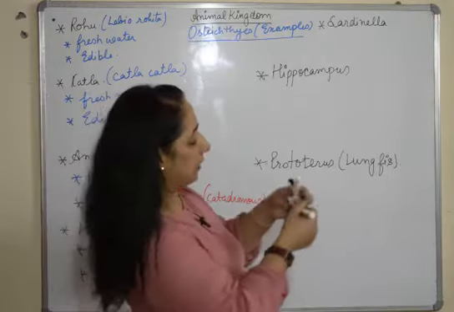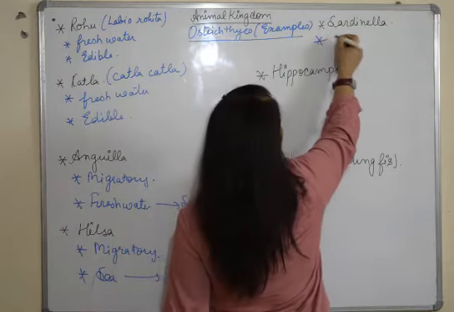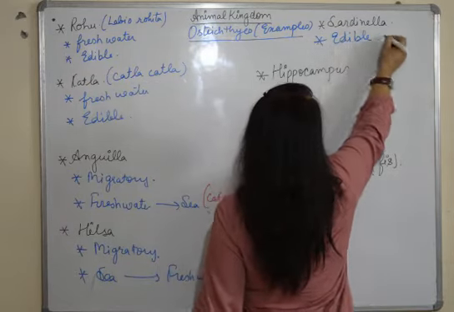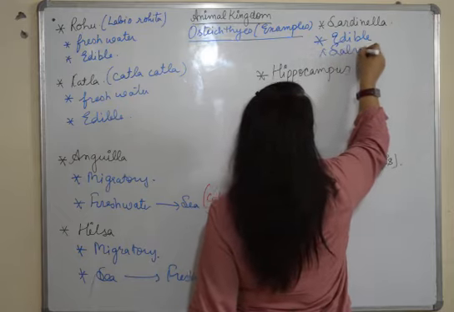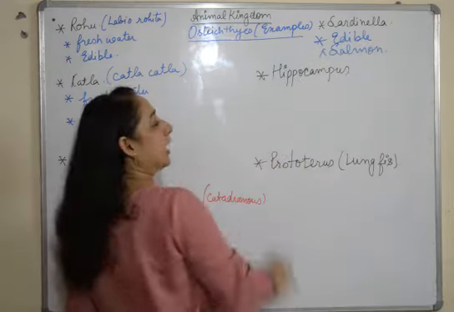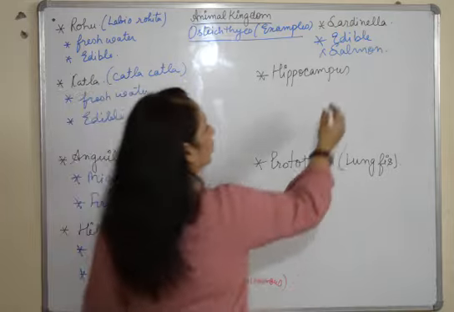Next example is Sardinella, the salmon, which is also edible. Fine. Hippocampus is the next example, which is also known as